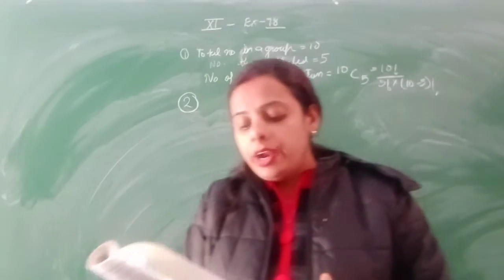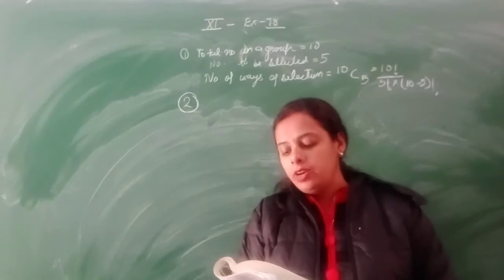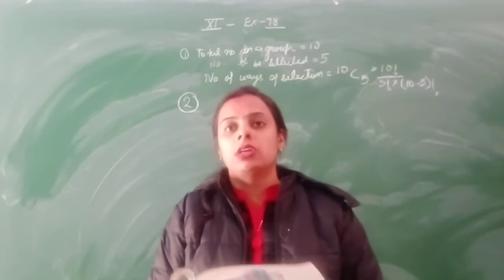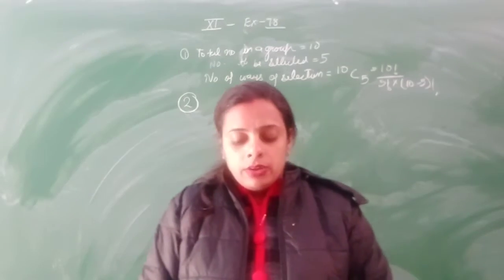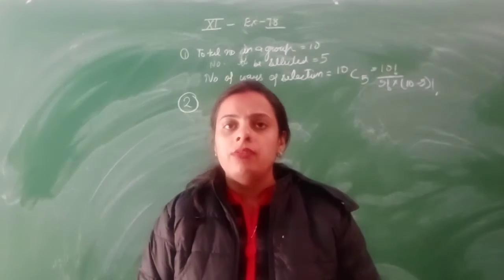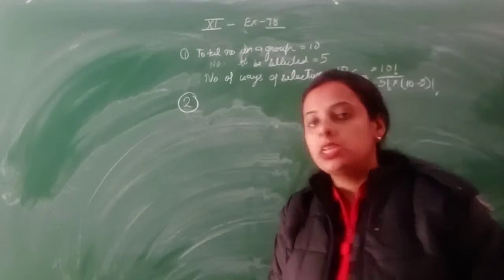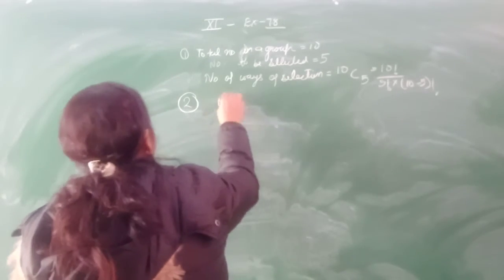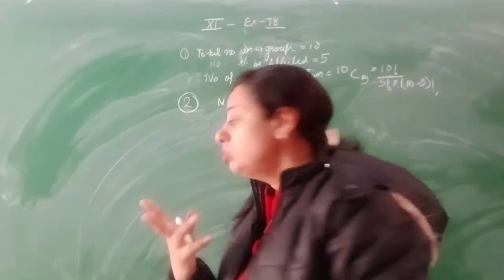How many different kinds of return tickets must be prepared for a railway line with 16 stations? When you have 16 stations, then you have a different return ticket, one for the coming and one for returning back. So you need 2 tickets here. So the number of ways of selection will be, out of the 16 you need 2 different ones.